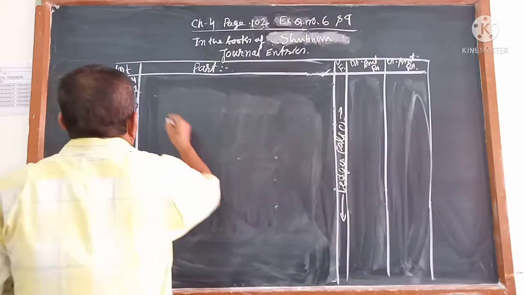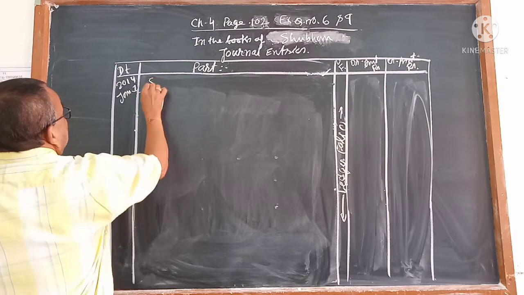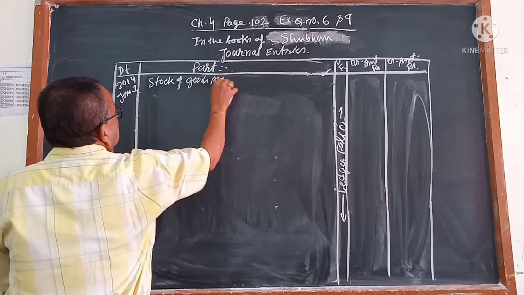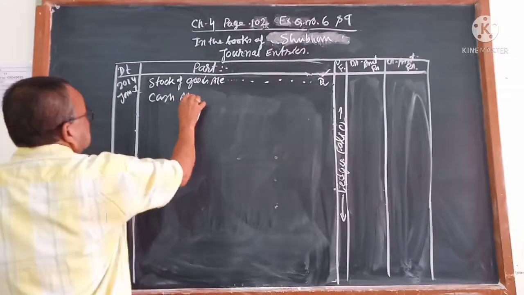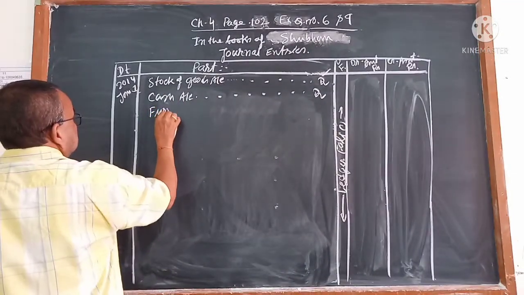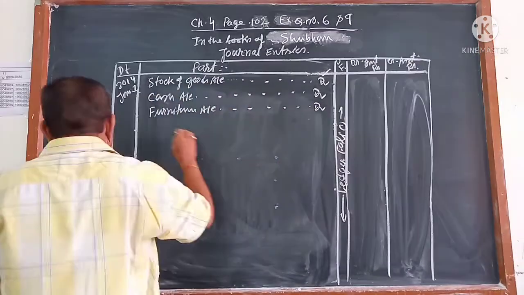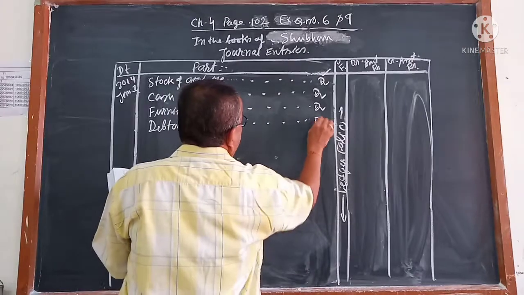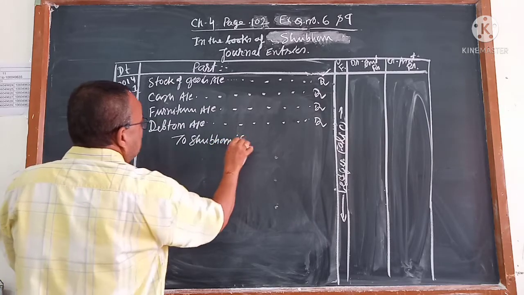So you write here the stock of goods account, debit; cash account, debit; then furniture account, debit; then debtors account, debit; to Shubham's capital account.